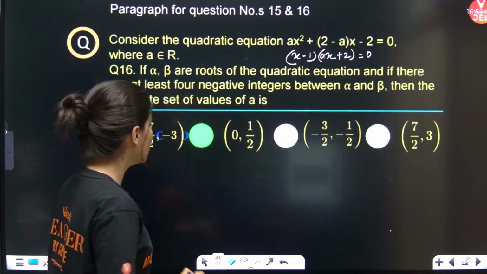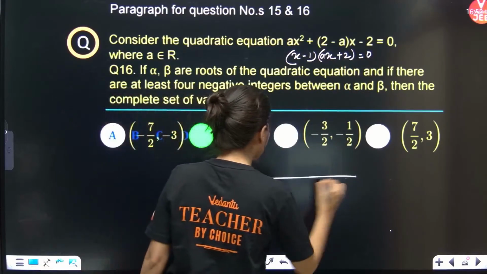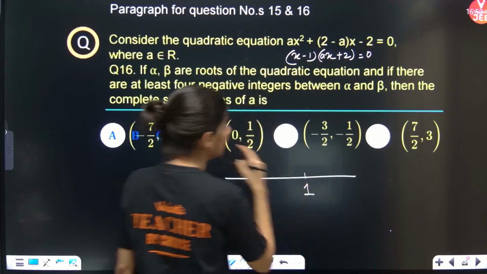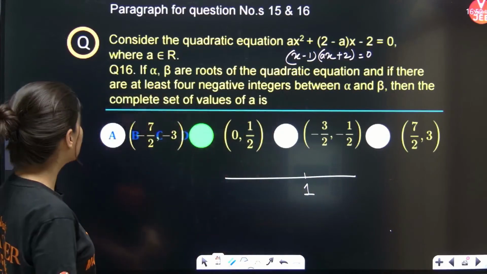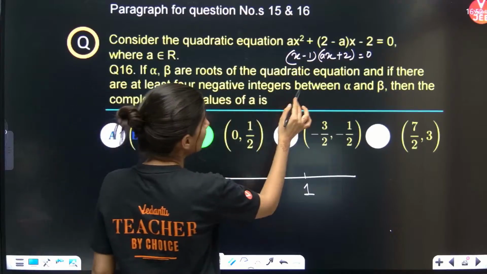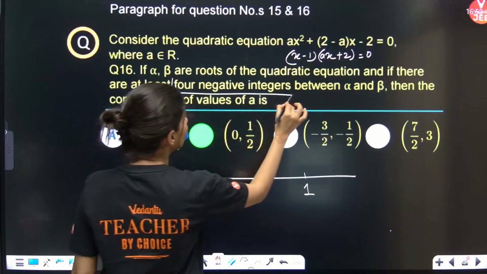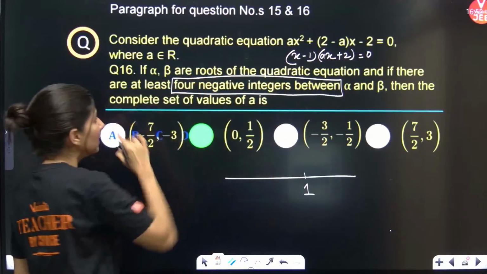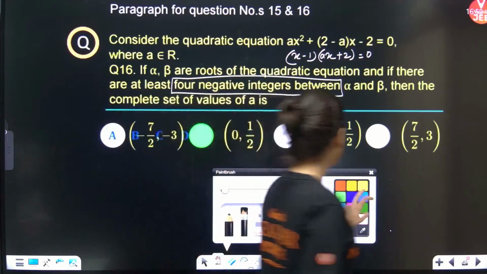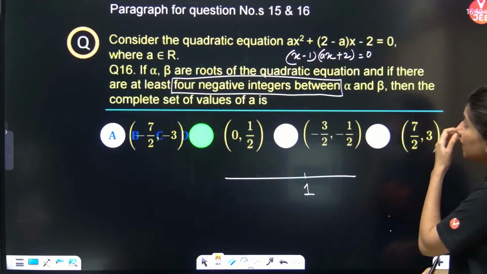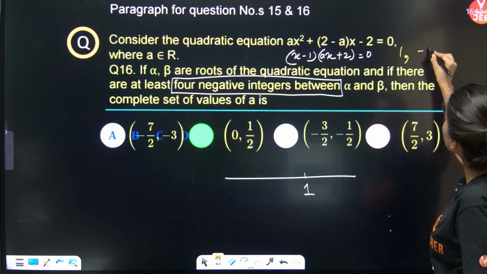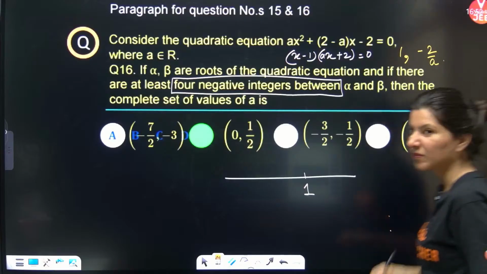Two roots: one root is x equals 1, another root will be minus 2 by a, correct? If alpha and beta are the roots of the quadratic equation and if there are at least 4 negative integers between alpha and beta, see, one root is 1, another root is minus 2 by a, understand?